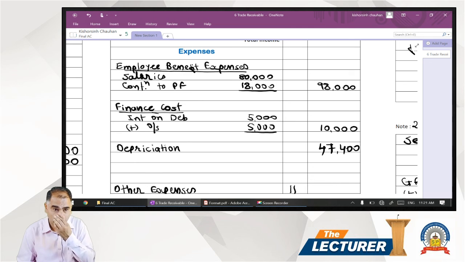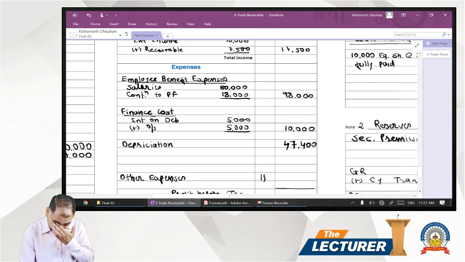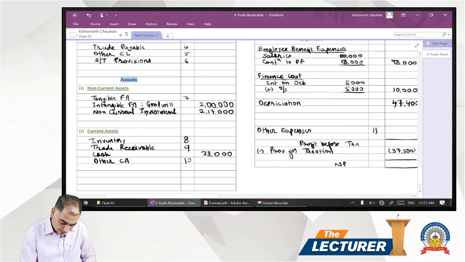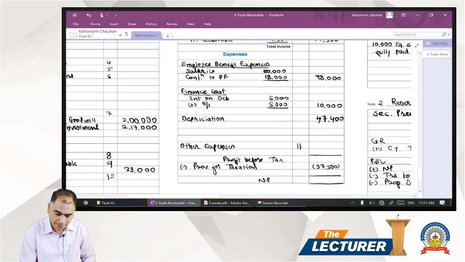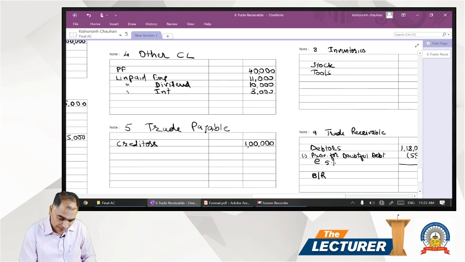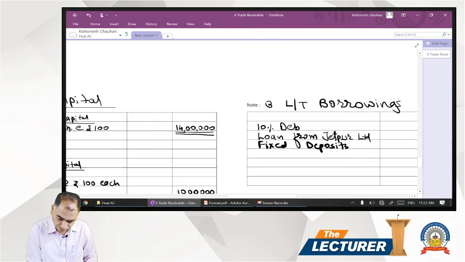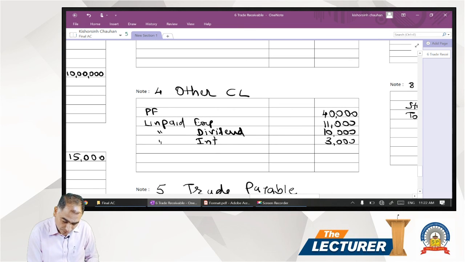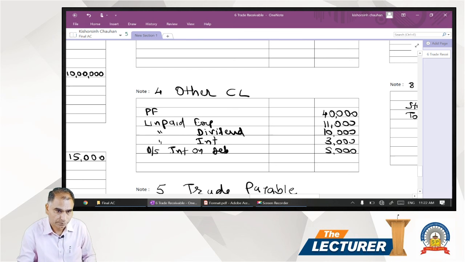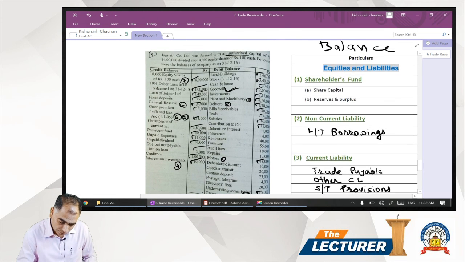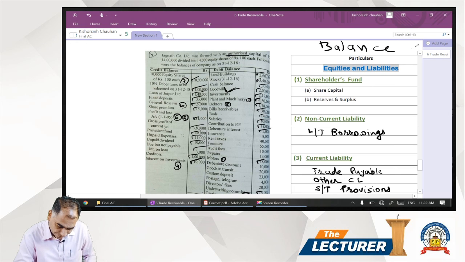If it is paid next year, then current liabilities. For current liability, other current liability is schedule number 5. So in note number 5, other current liability we have outstanding interest on debenture, that is 5,000. So that interest is taken care.